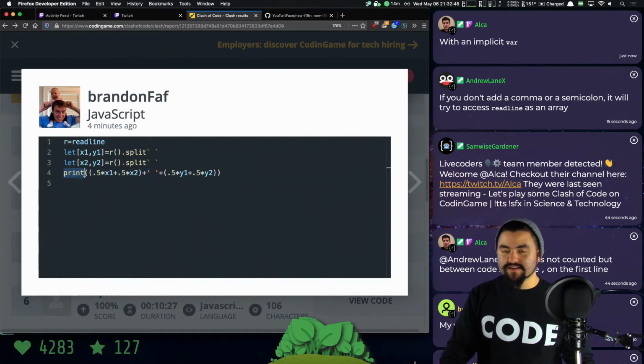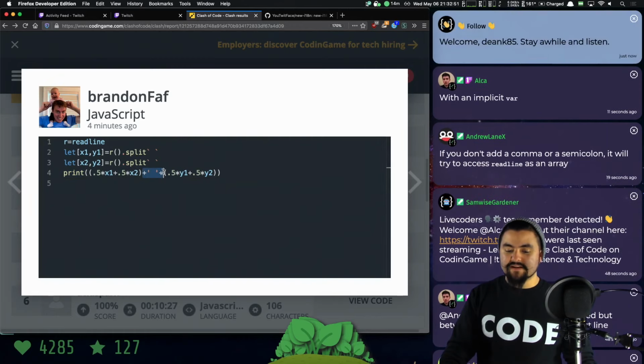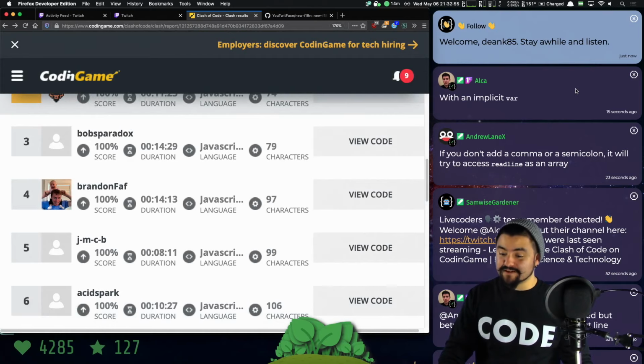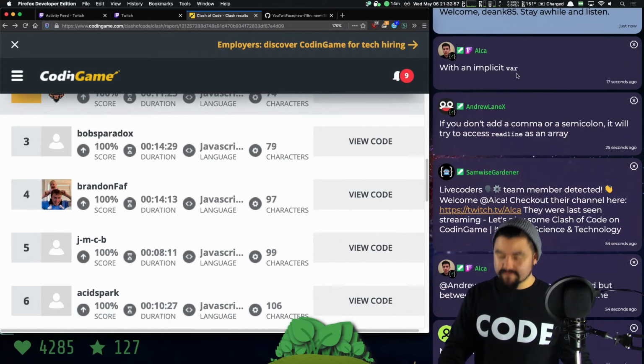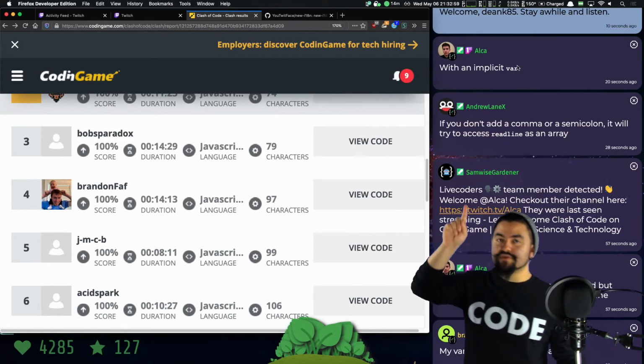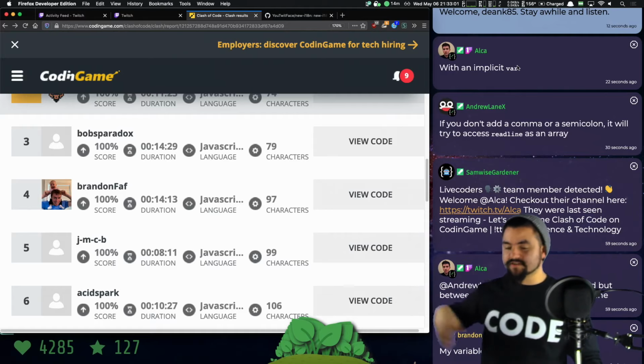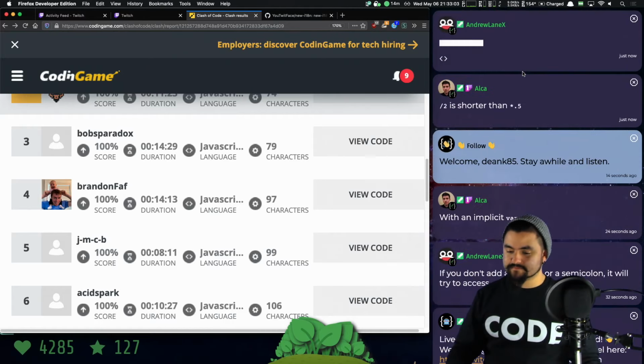So treat print like console log, and console log, if you pass in multiple parameters, it automatically separates it by a space. So yeah. Thank you, Dean, for that follow. With an implicit var. Yes. So with the comma operator, there are implicit vars if you are defining variables. Yeah.